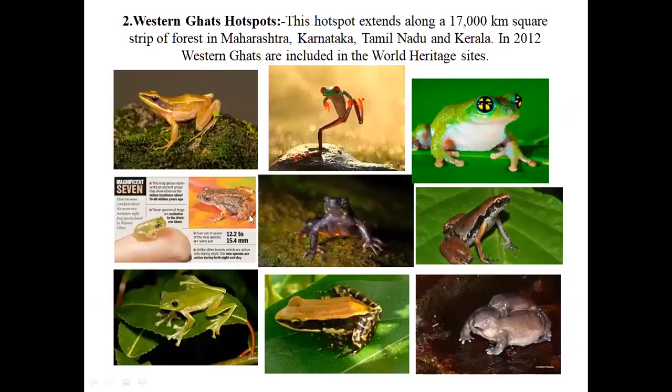These are different types of frogs which we can see only in the Western Ghat region, and many other frogs. See this frog, very small in size. Different varieties of amphibians can be found in the Western region.